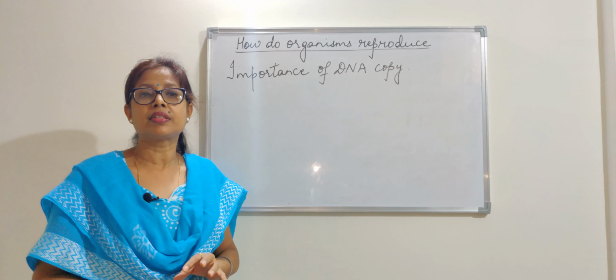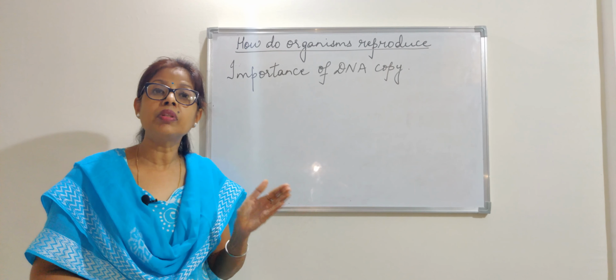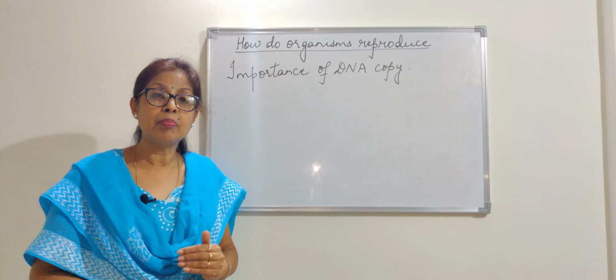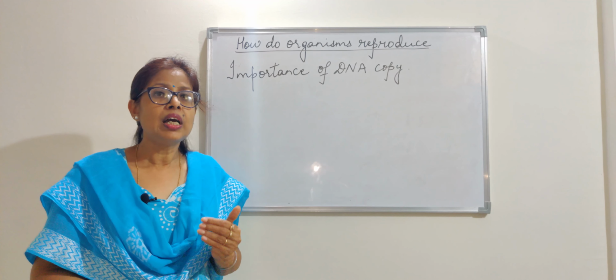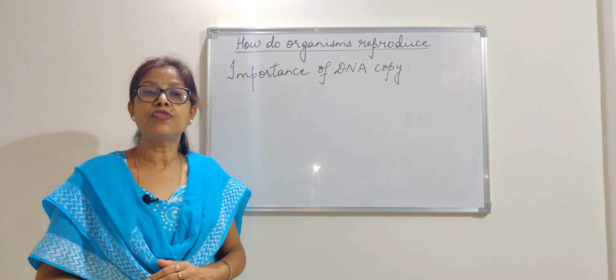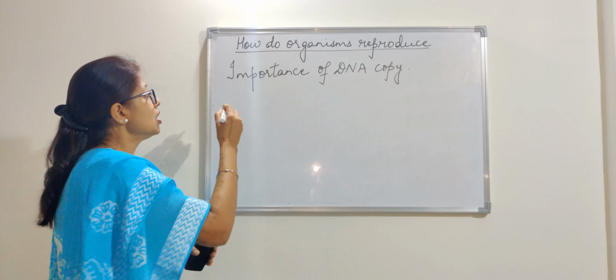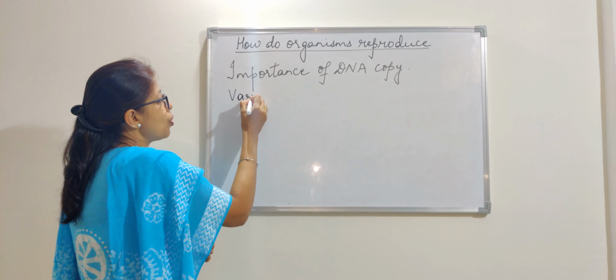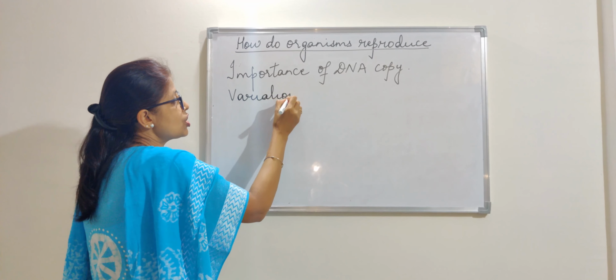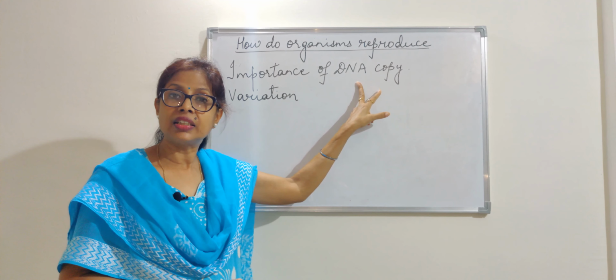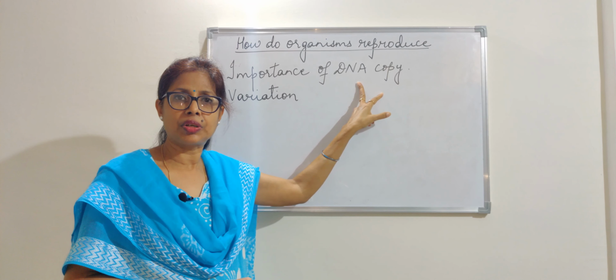Whatever the parents have, the same thing will be carried forward, and this may lead to some problem in the life of the next generation. So variation is always important. This variation comes from when the DNA copy changes, that is through sexual reproduction.